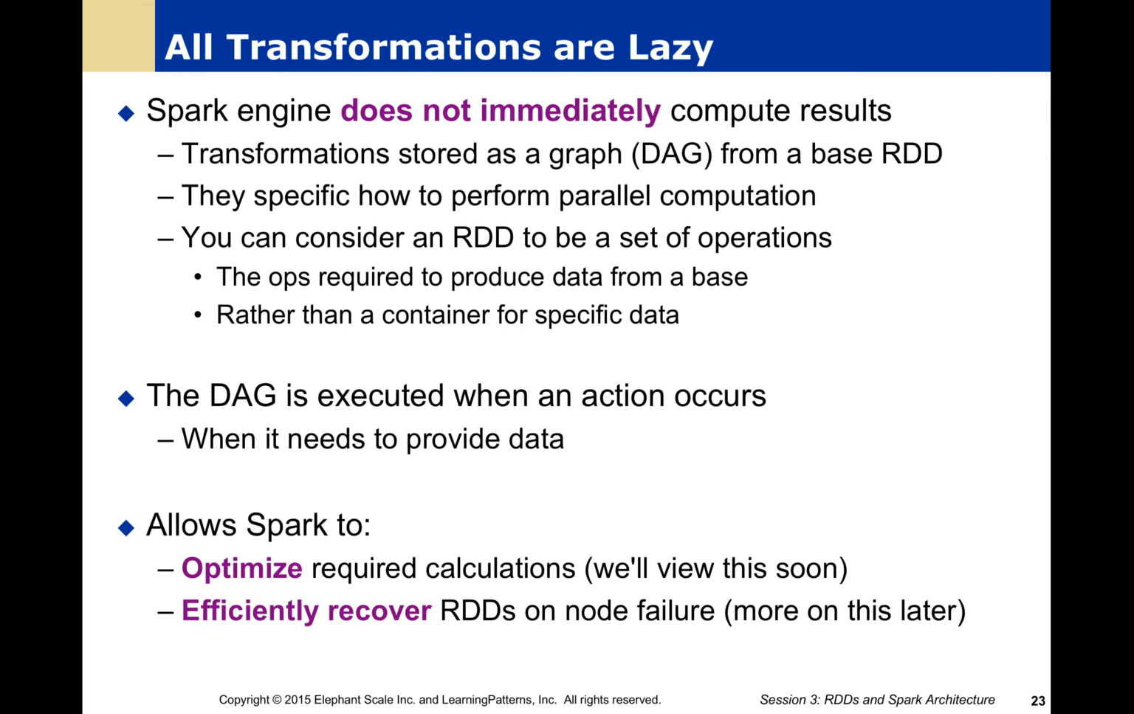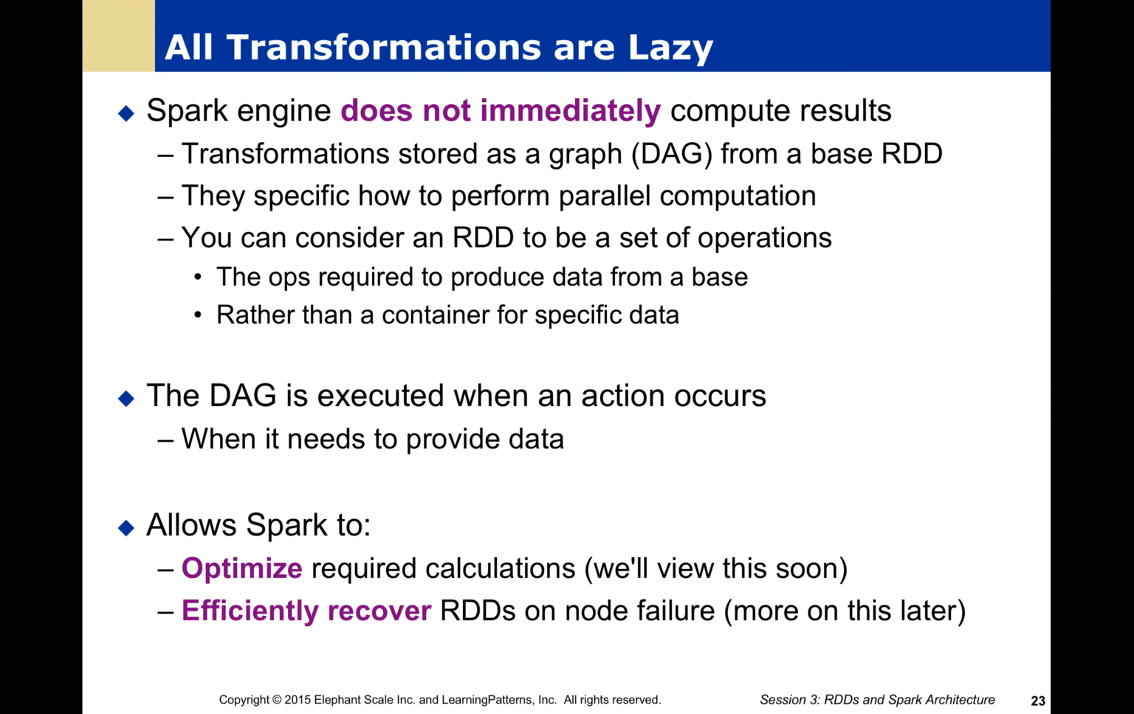Now, the Spark engine does not immediately compute these results. It's lazy. That means it only does the work when it absolutely has to. In this case, laziness is actually a virtue, because our transformations are going to be stored as a graph, a DAG, from the base RDD, and then we're going to perform parallel computation on that data.